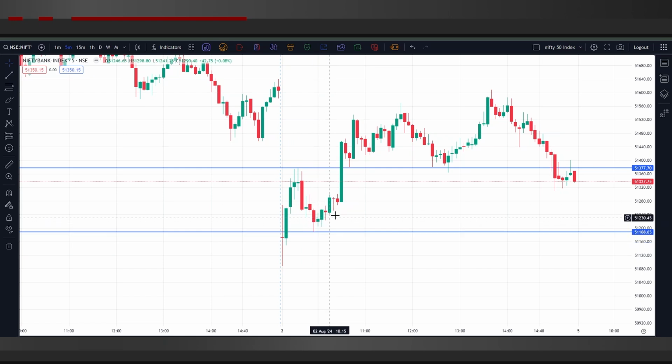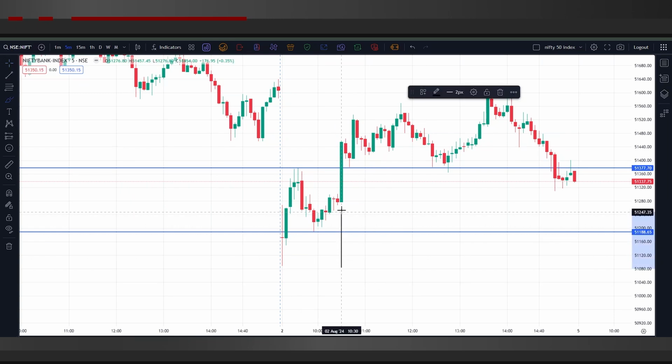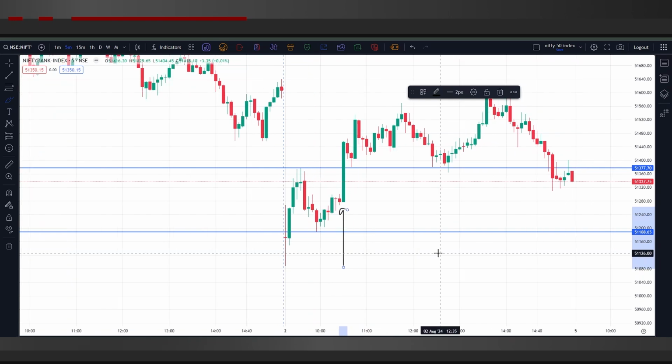And after that, we can see there was a strong breakout towards the resistance. So we would have taken the trade right over here, somewhere around 10:30. That is on the call side, and we would have expected somewhere around 1:2, 1:3. And we can see that there were two big candles, somewhere around 10:45, after we would have entered the trade at 10:30. So we would have easily got today a 1:2, 1:3 risk to reward ratio.